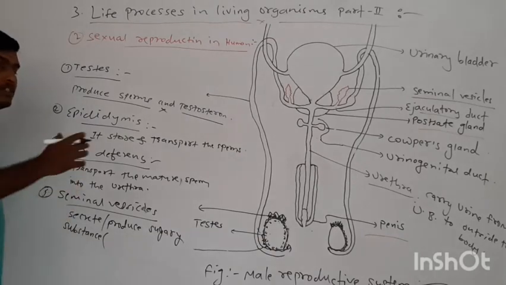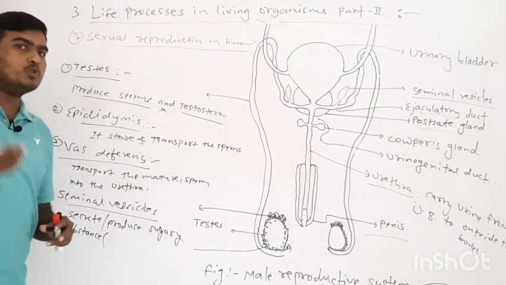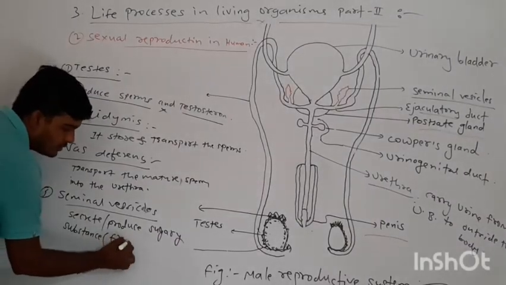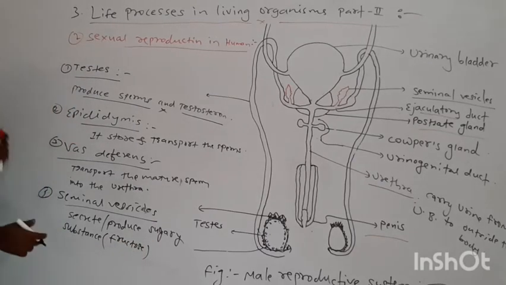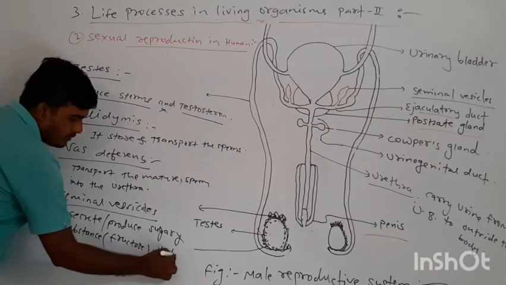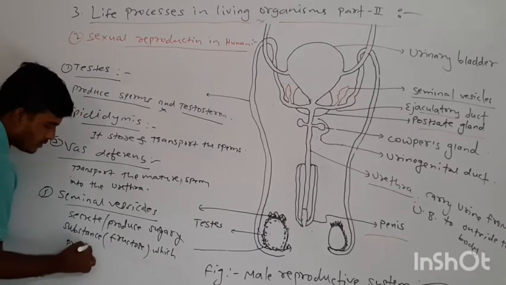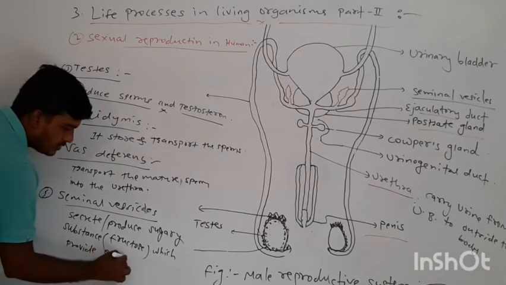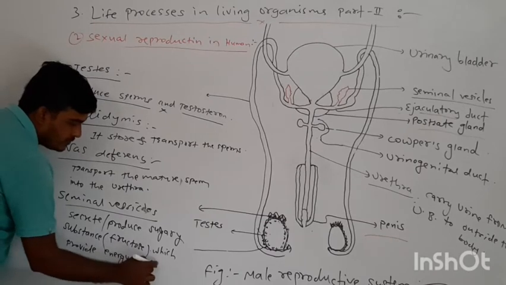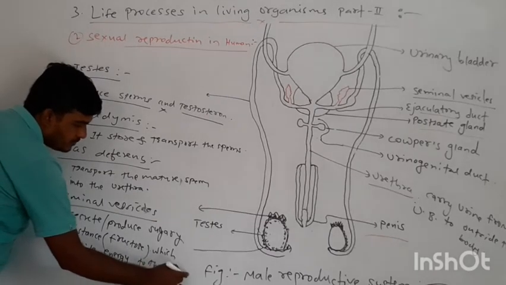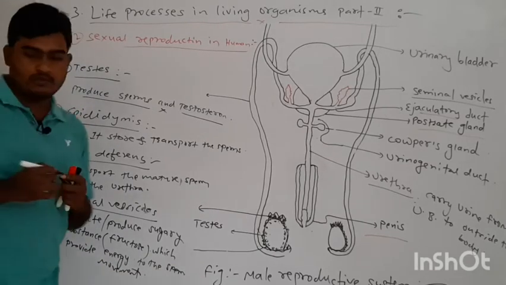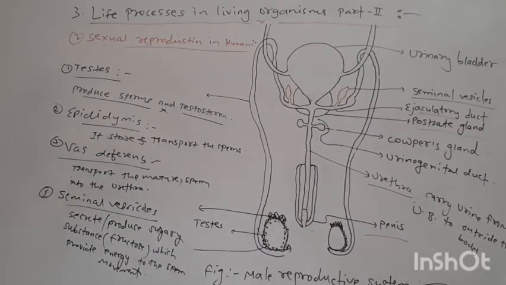Which kind of sugar is produced by the seminal vesicle? Here there is production of a fructose-containing substance, that is called a sugary substance, which provides energy to the sperm for movement. Okay, so this is the function of the seminal vesicle.